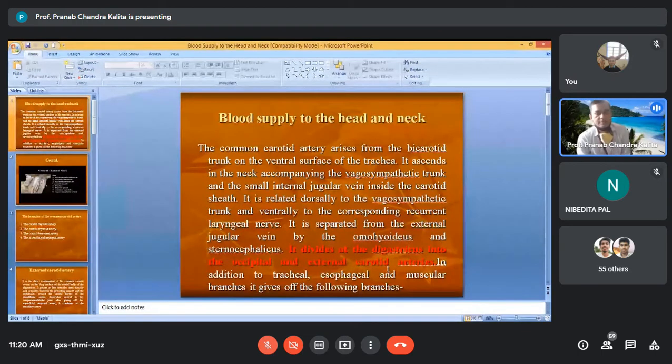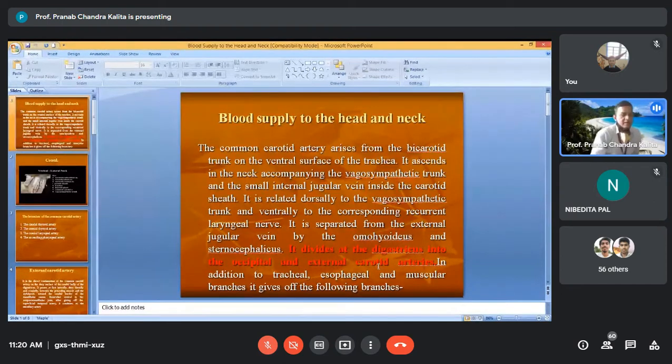Blood supply to the head and neck is given by the common carotid artery, which comes from the bicarotid trunk. The common carotid artery divides at the digastricus into the occipital and external carotid artery. Forget about their branches. These are the two main divisions, occipital and external.